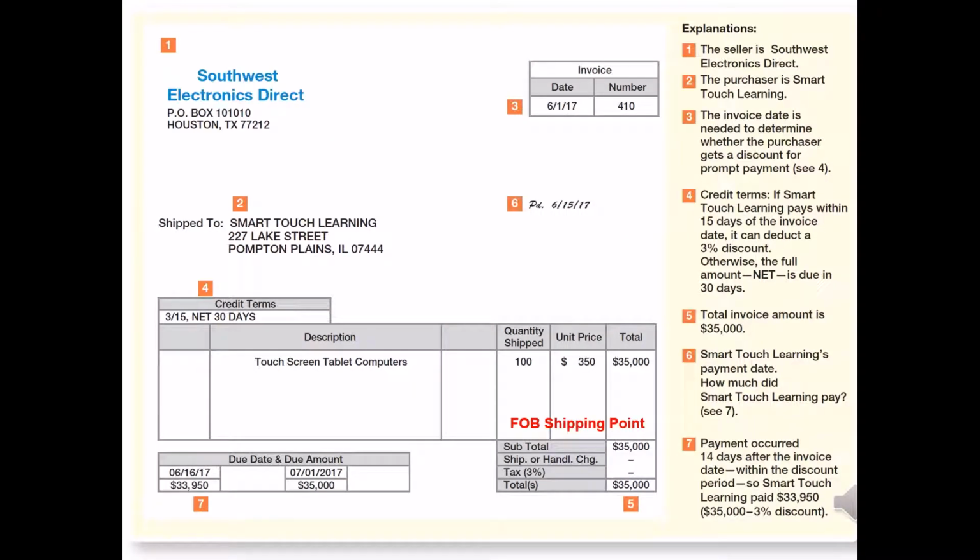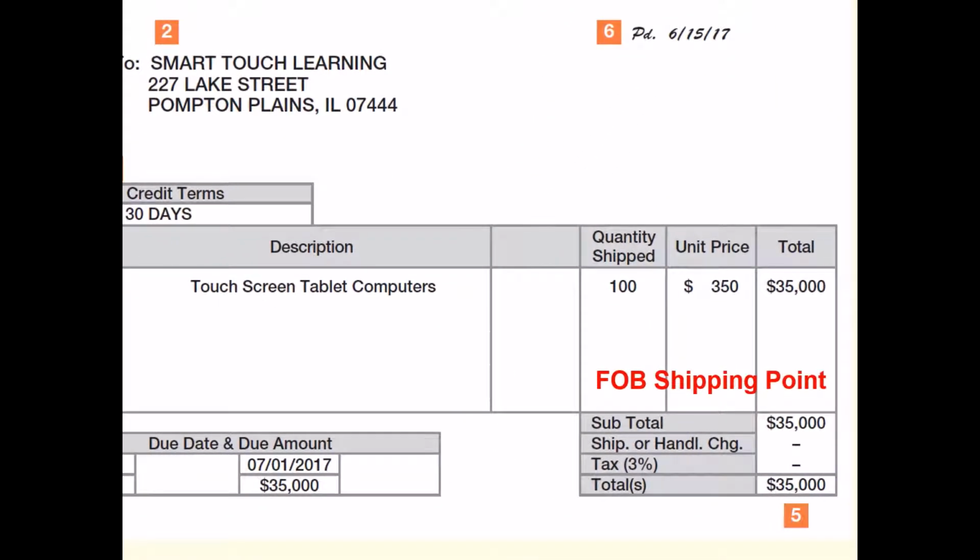Let's talk about how we post freight when we're the purchaser. Here's an invoice you've seen many times from Southwest Electronics Direct. This invoice says FOB shipping point. Remember that the buyer takes ownership of the goods based on the FOB statement, the freight on board statement. So we're taking ownership at the point where the materials are shipped, at the seller's dock basically. So we will need to pay for the shipping to get it to our business location.